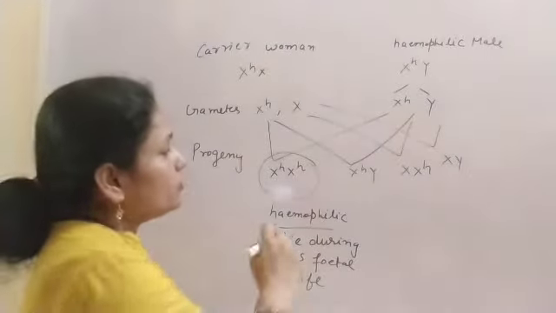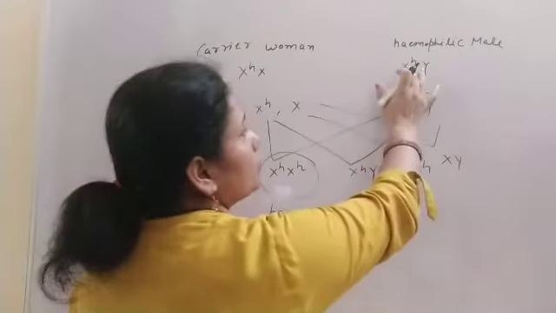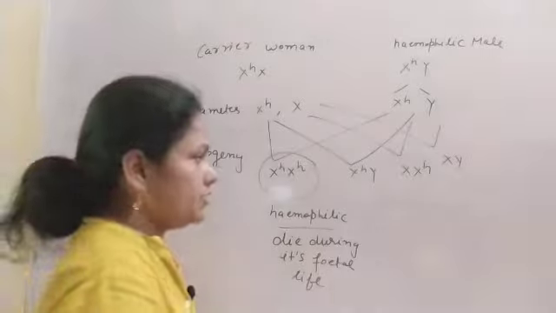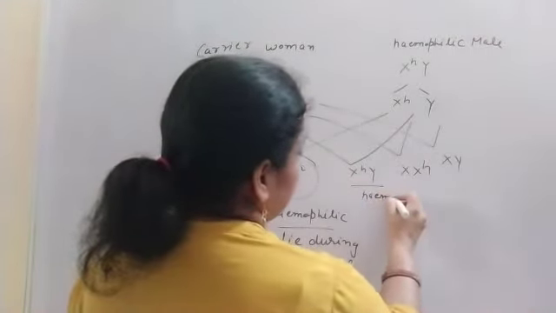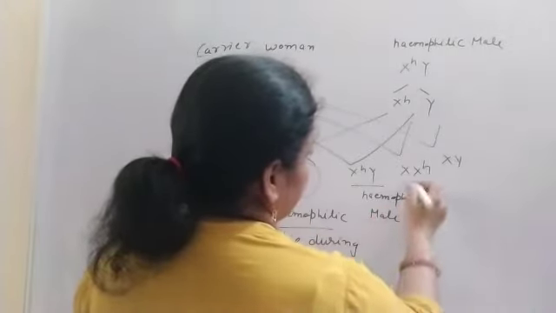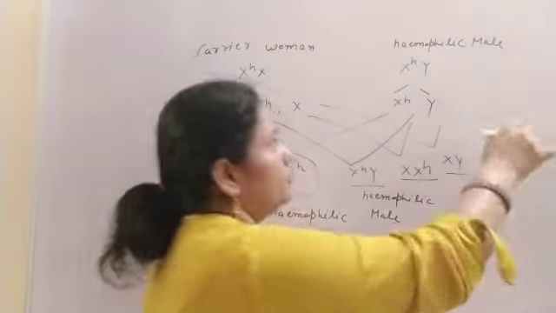The possibility of this condition is very rare, because the hemophilic male will not survive up to the age of marriage. So the second condition is the hemophilic male, here the carrier female and the normal male.